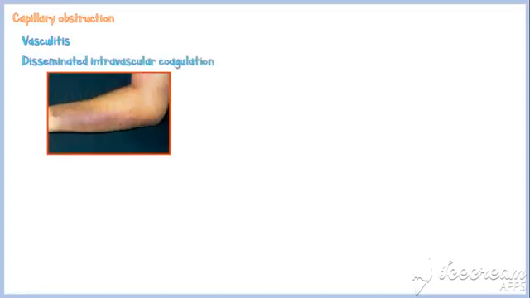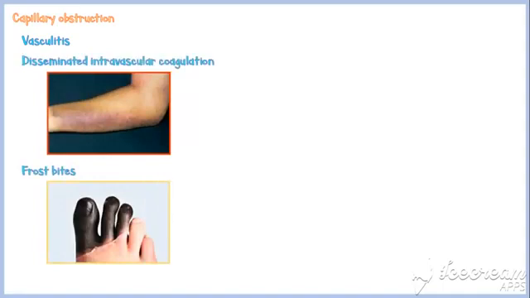And sometimes, capillary obstruction may also cause infarction. For example, vasculitis of capillaries may narrow down the capillary lumen, causing ischemia and infarction of the affected area. In addition, disseminated intravascular coagulation, frost bites, and fat embolism may also cause infarction due to capillary obstruction.